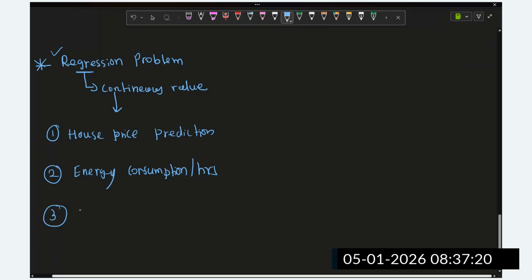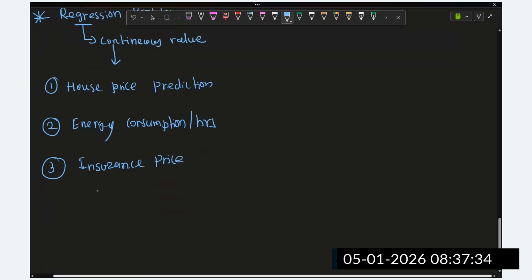Let's suppose some business is coming for different insurance plans. They have to decide what the insurance price is. So we are going to solve this with the help of a regression problem in machine learning. What are the insurance price predictions?